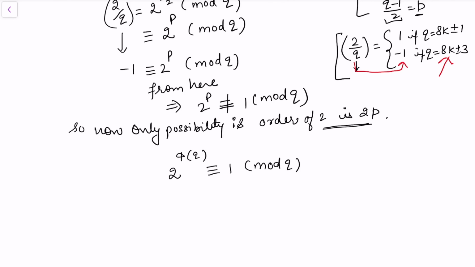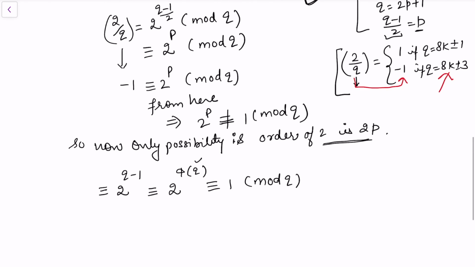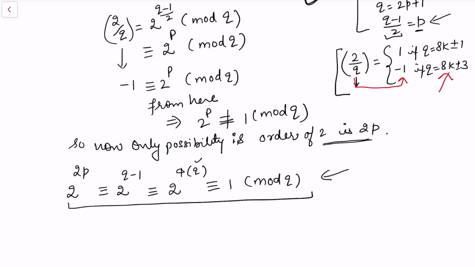It holds because in this case we have 2^φ(q). Q is a prime, so I can write it as q - 1, and this q - 1 is twice p. So here it is 2^(2p). So this holds. For the remaining cases, it does not hold, but for the last case the order definitely holds, that is φ(q), for every prime. This is Fermat's theorem, or Euler's theorem.